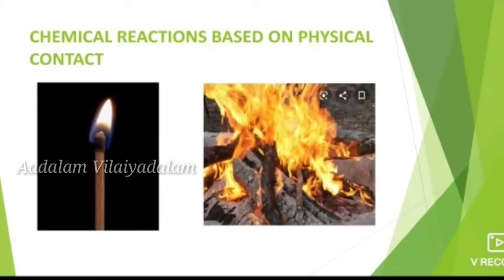Another well-known example is, if we rub a matchstick on one side of the matchbox, what will happen? Yes, the chemical reaction takes place to form heat, light and smoke. From the above reactions, we conclude that a chemical reaction takes place only when the substances are in contact with each other. That is, chemical reactions take place based on physical contact.